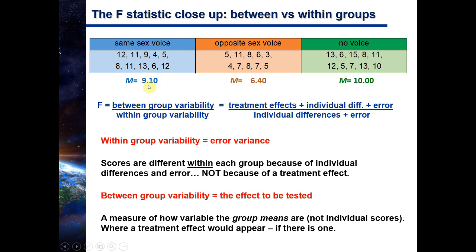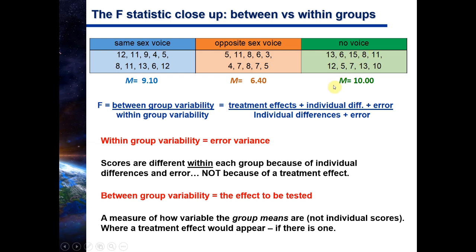In other words, maybe these means are different for reasons over and above individual differences and error. I mean, after all, this mean came from people who heard the same-sex voice. This mean came from people who heard the opposite sex voice, and this mean came from people who heard no voice.